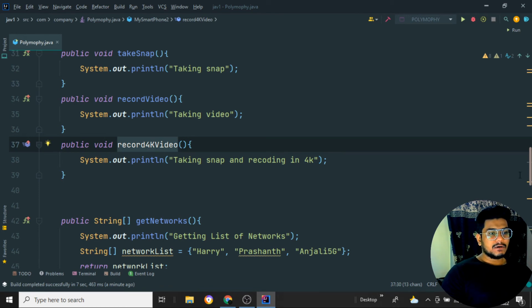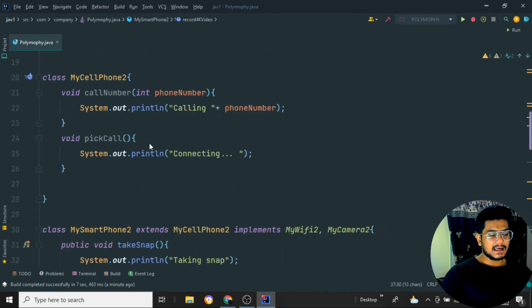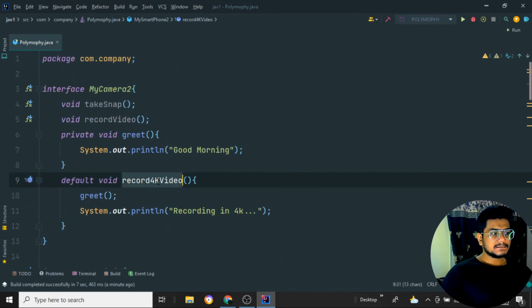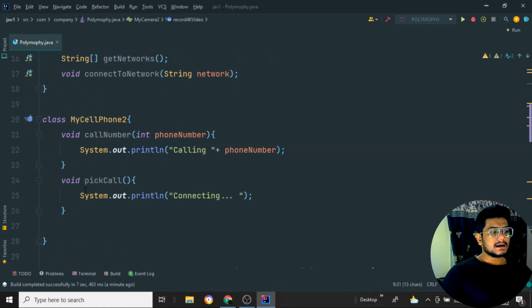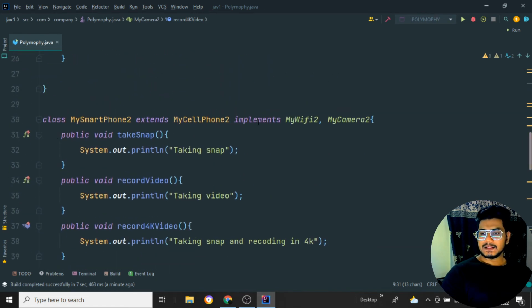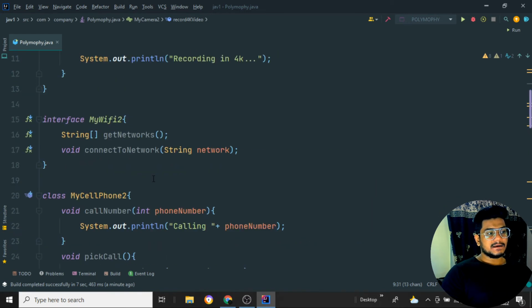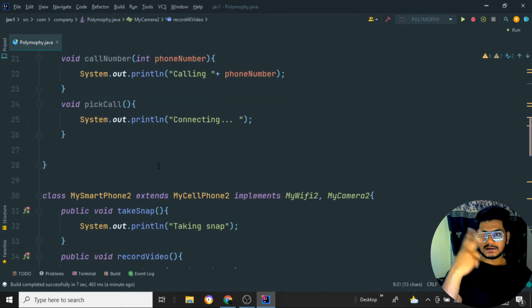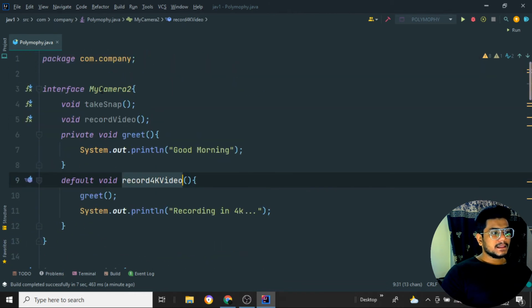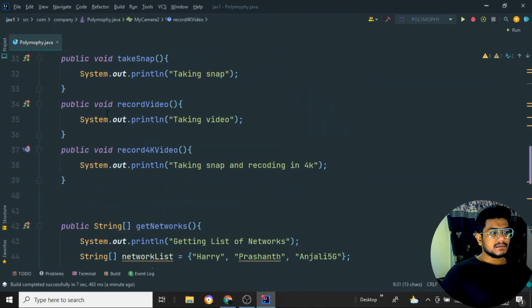So how can I access it? Suppose the same method is present inside the class, and the same method is present inside the interface as record 4K video. Then it is going to give high priority to whichever class the interface is implemented in; that particular class method is going to take high priority. It happens when the method is present on both sides. So it is present inside the interface, and it is present inside my smartphone 2 class also, and only then is it going to take my smartphone 2 record access.